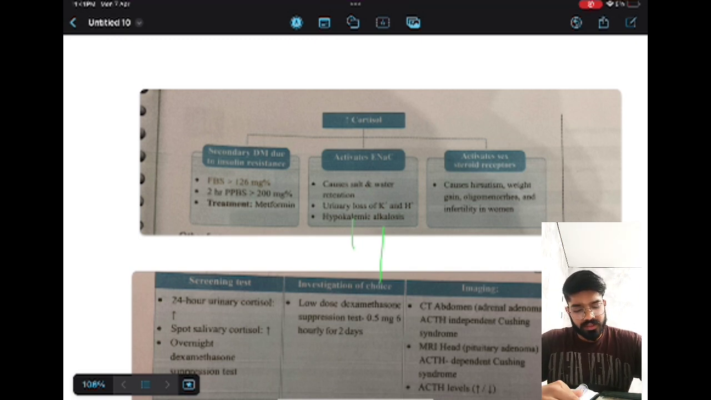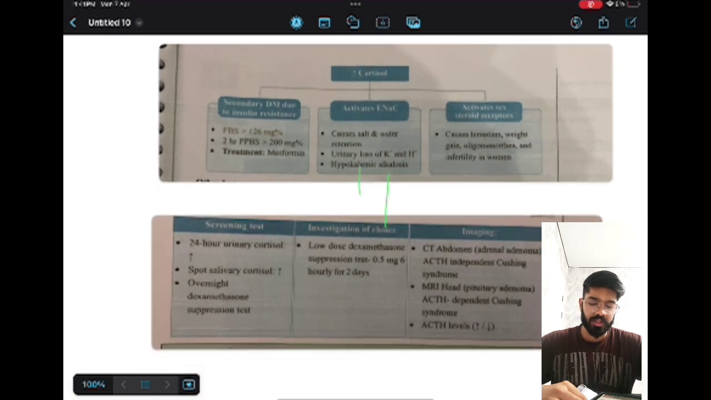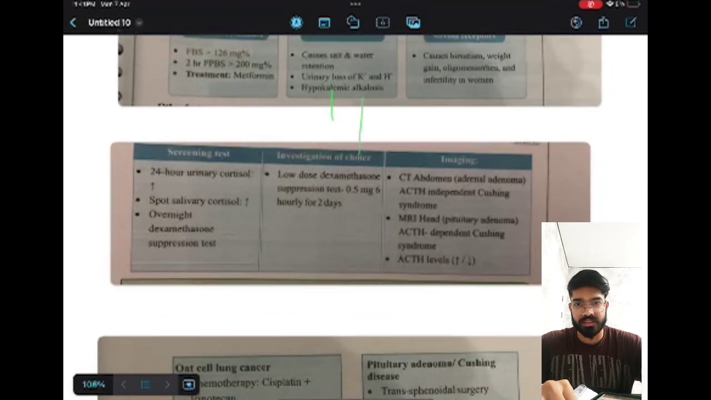So let's shift to the diagnosis of Cushing syndrome. For the screening test, the 24 hours urinary cortisol level will be increased. There will be spotting of the salivary cortisol level, which will be increased. Or the overnight dexamethasone suppression test is given, guys.